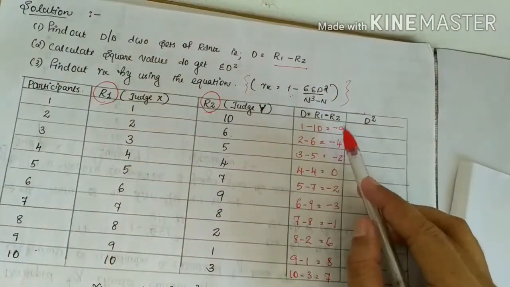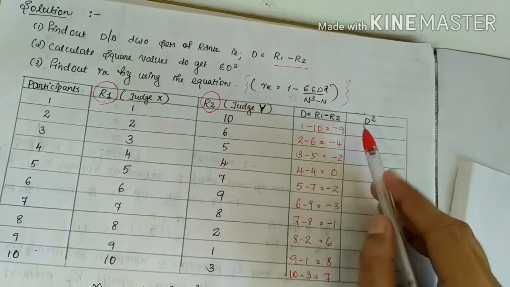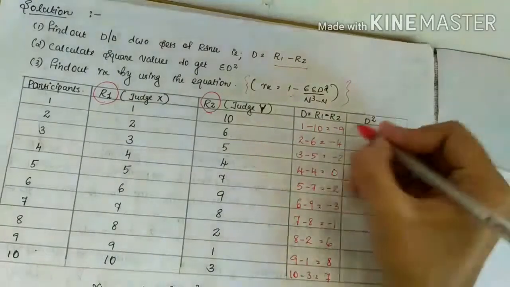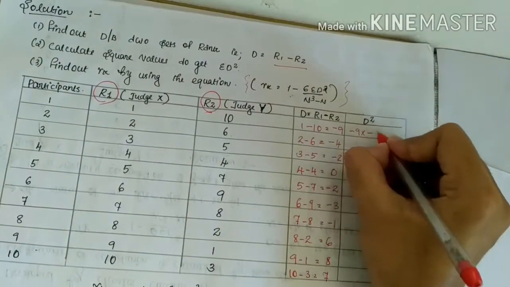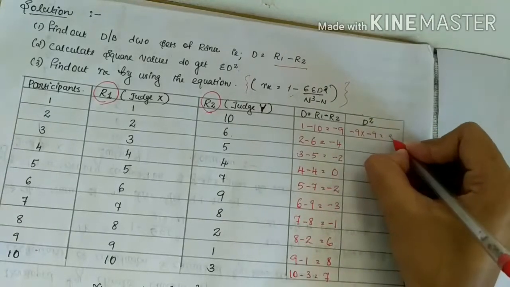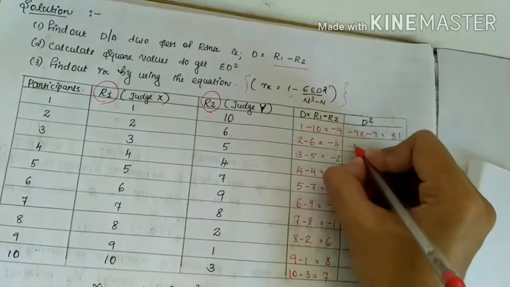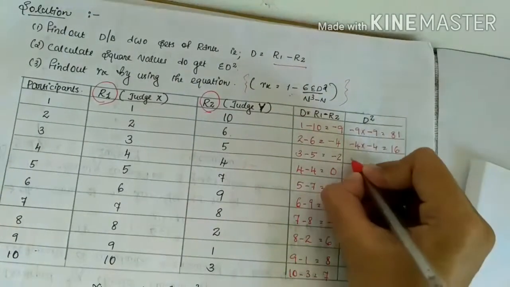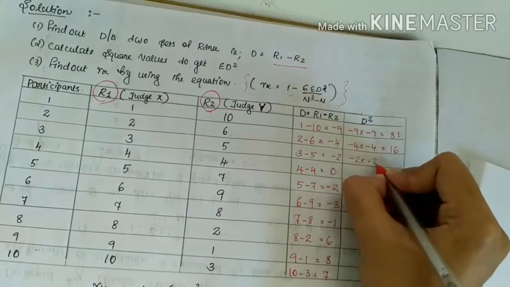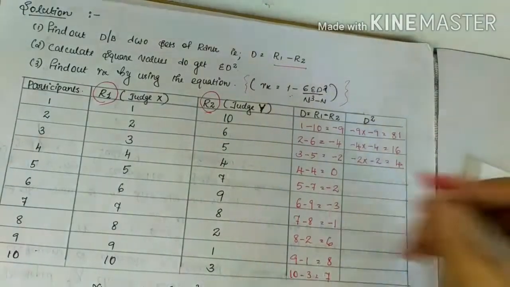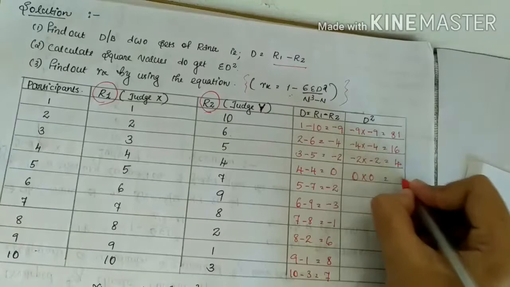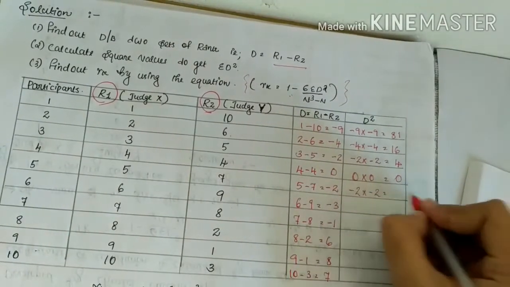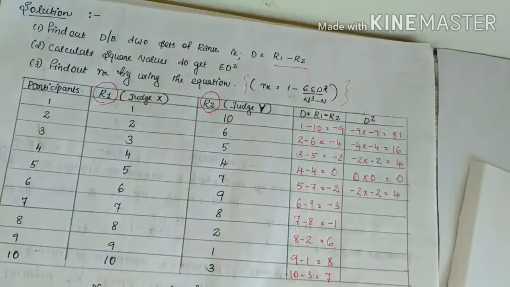D square means D into D. Here D is minus 9, so minus 9 into minus 9, the answer is 81. Then minus 4 into minus 4, the answer is 16. Minus 2 into minus 2, the answer is 4. Here 0 into 0, 0. Then minus 2 into minus 2, the answer is 4, and so on.